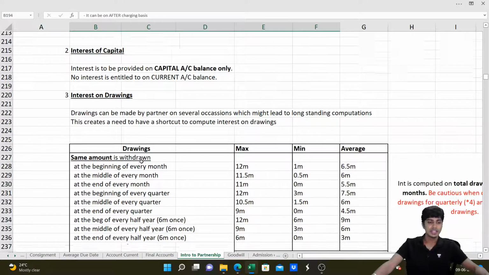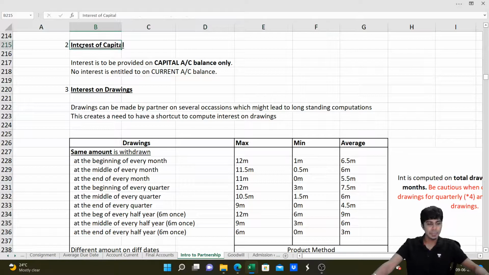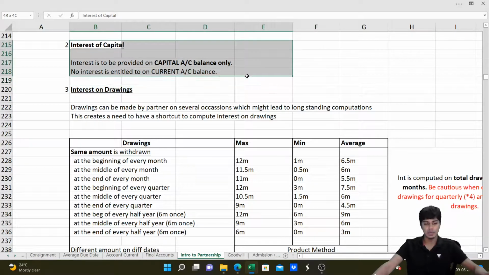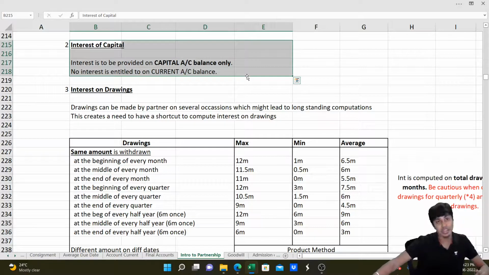Then interest on capital. Interest on capital is to be provided on the capital account balance only and not on the current account balance, and it is to be provided only if there is mention in the partnership deed. If there is no mention in the partnership deed, then there will be no interest on capital.